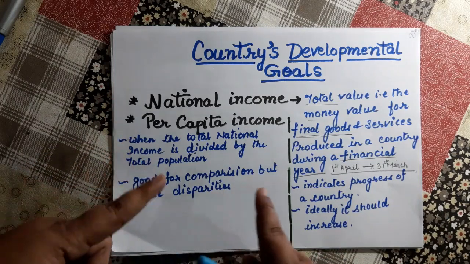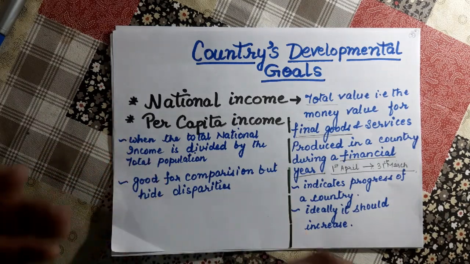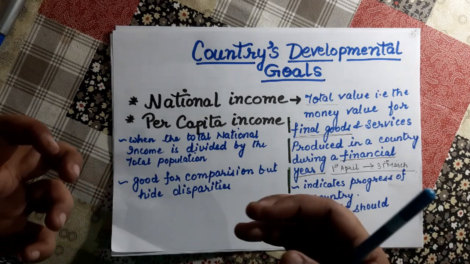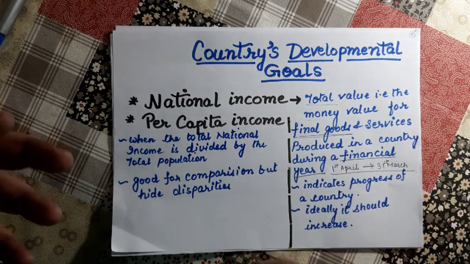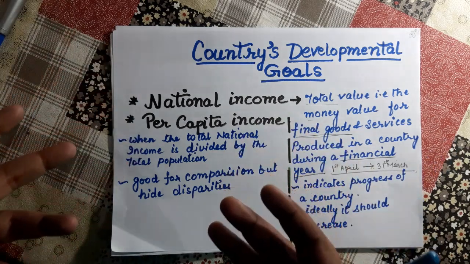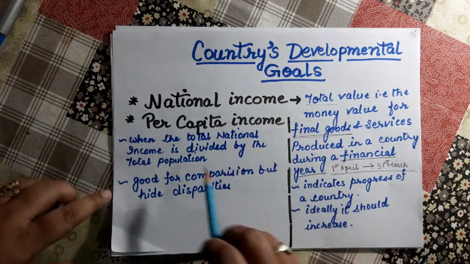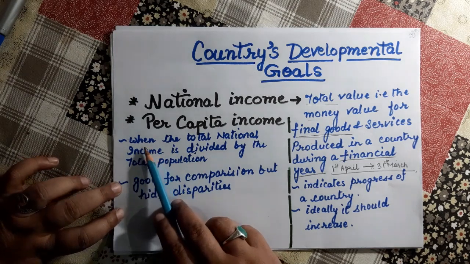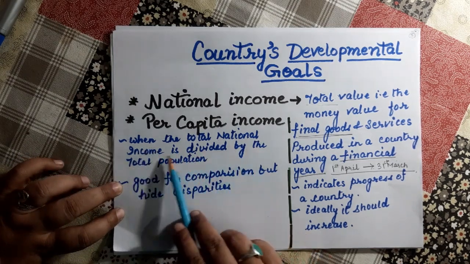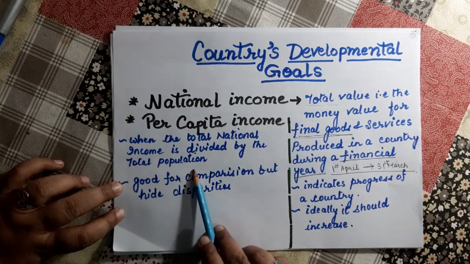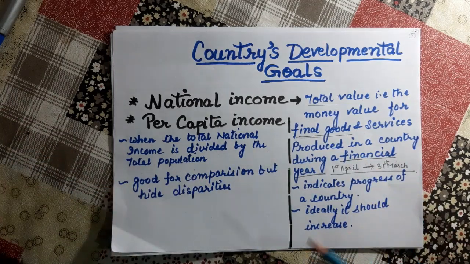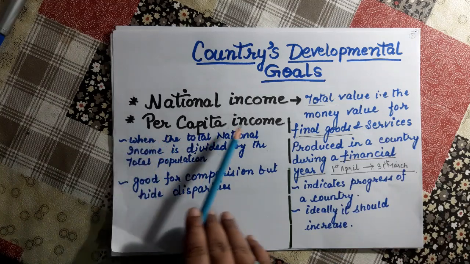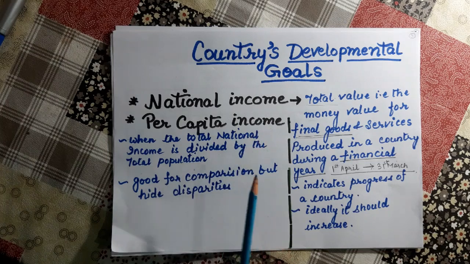So this is called per capita income. You must know what per capita income is, what its purpose is, and what its demerit is. You all will learn this. Firstly, listen to the definition. When the total national income is divided by the total population, then we find the per capita income, or you can say the average.